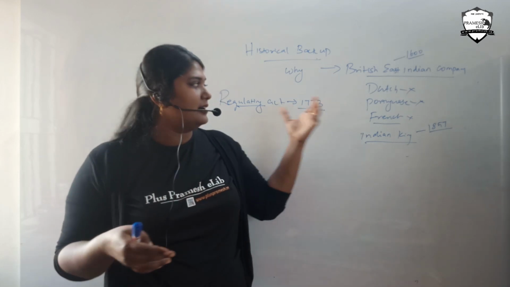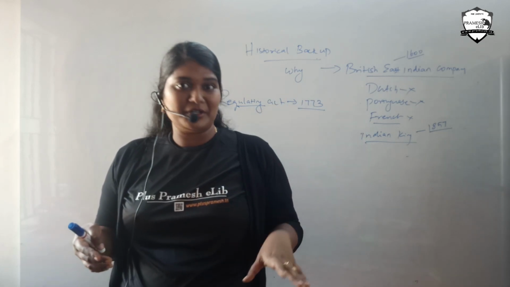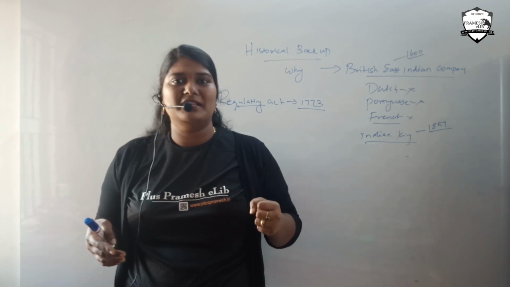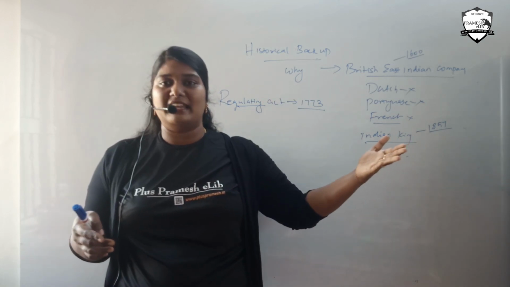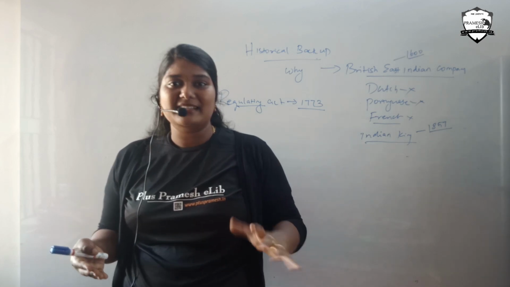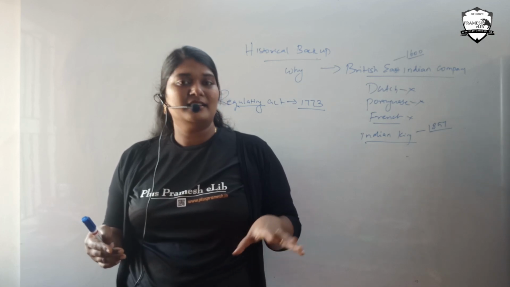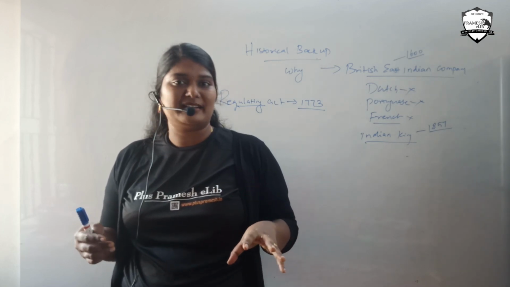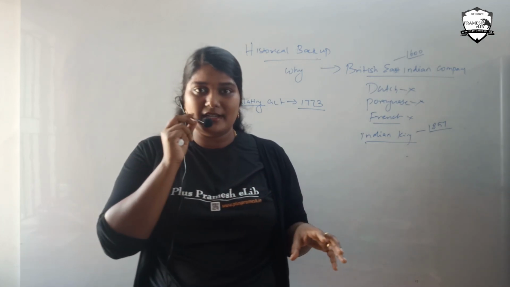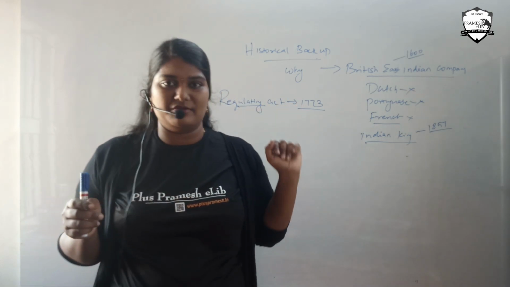These officials were just private officials, not even government officials. They wanted to earn something. They wanted to get back to their land with a lot of money. So they started bribing. That happened during this time. So the company realized that in order to stop such corruption practices, they introduced the Regulating Act 1773.